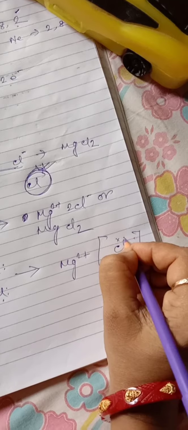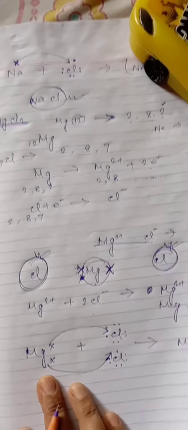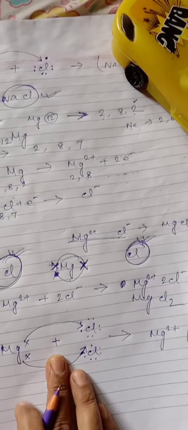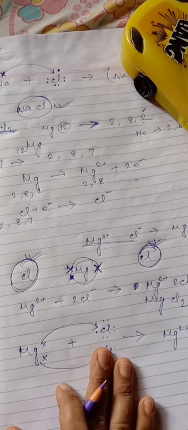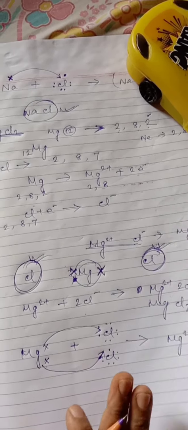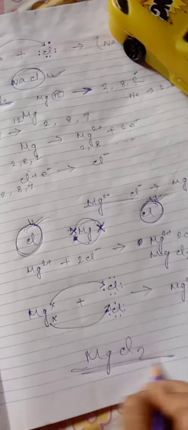Okay students, clear? So magnesium chloride is formed by magnesium and chlorine, and 2 chlorine atoms are required for the formation of magnesium chloride.